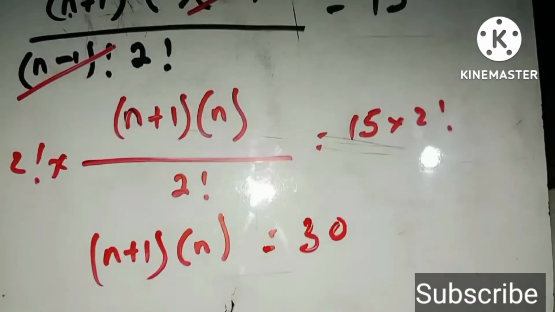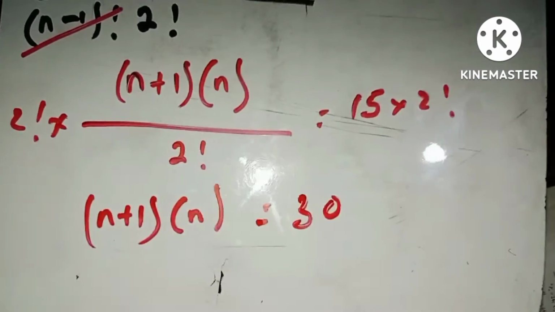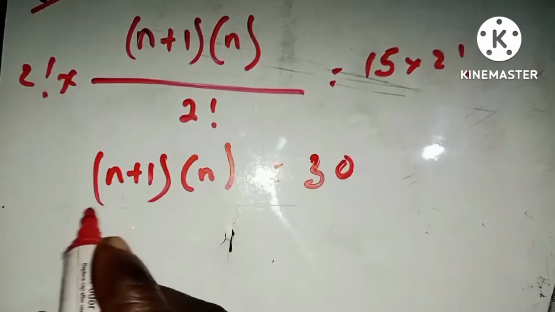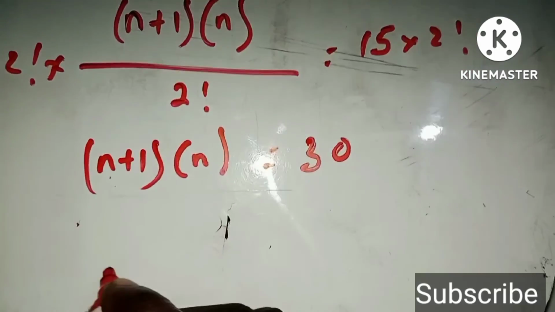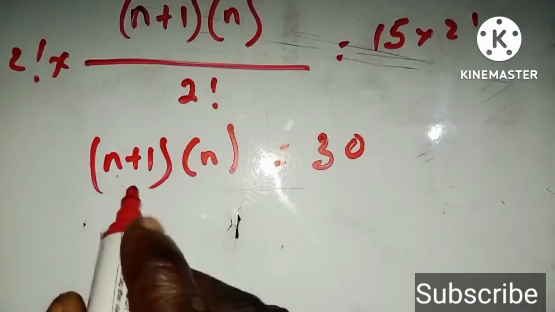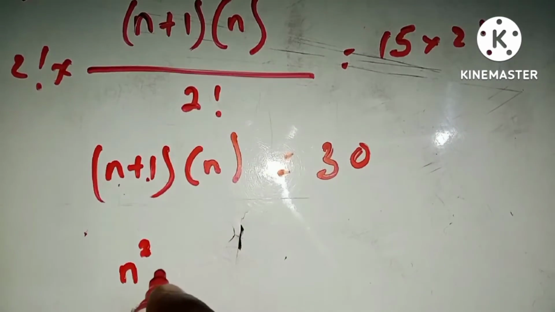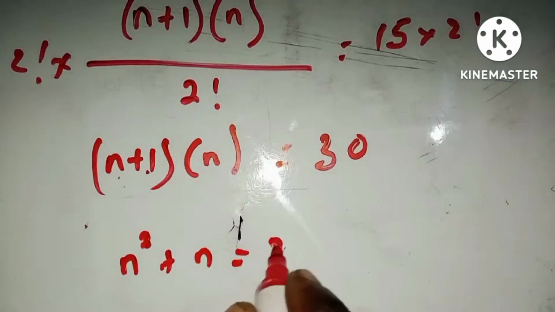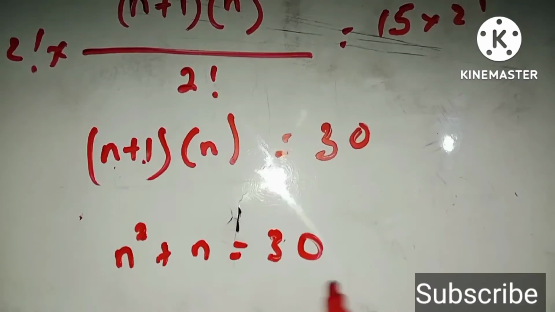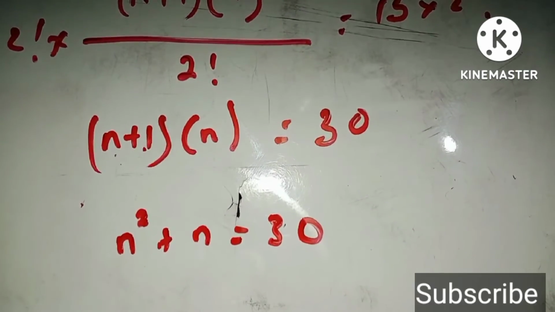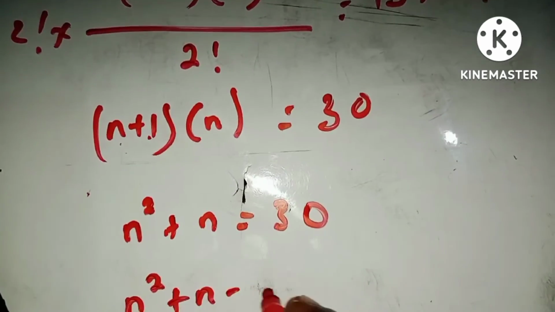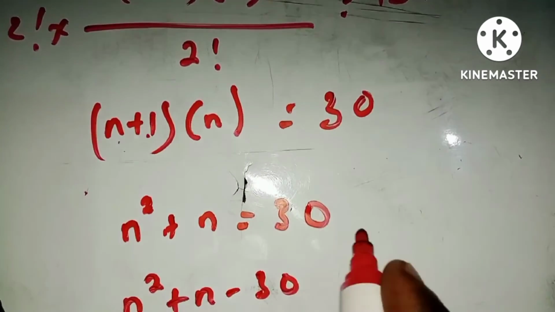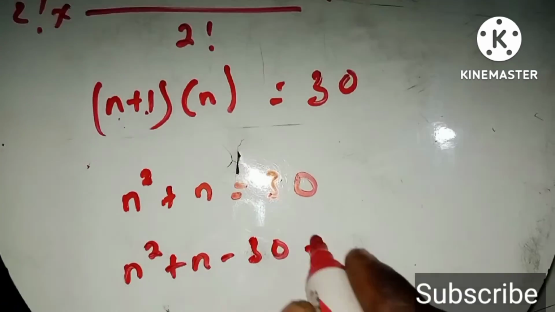So 30 here, right? At this point we are going to take off the bracket by expanding. You multiply through, so the n will multiply the n, that will give us n squared, and then 1 multiplied by n should be plus n. Everything is equal to 30. If you rearrange this, remember where we are heading towards. That should be n squared plus n minus 30, taking 30 from both sides of the equation, equal to 0.